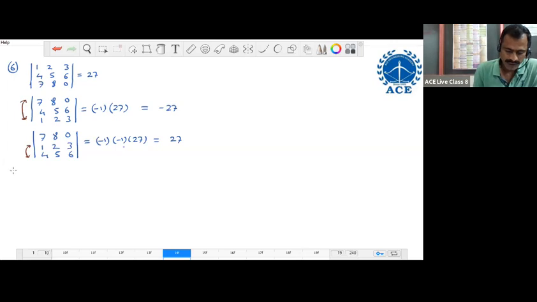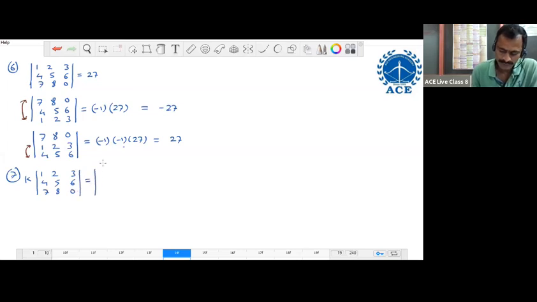Next, the seventh property. K into the determinant with rows 1, 2, 3, then 4, 5, 6, then 7, 8, 0. This is equal to the determinant with rows K, 2K, 3K, then 4, 5, 6, then 7, 8, 0.